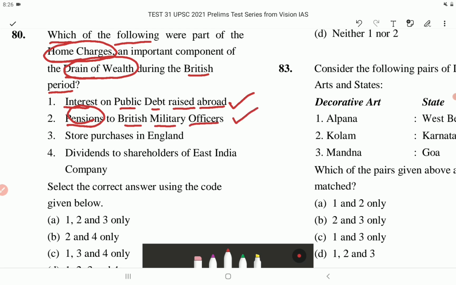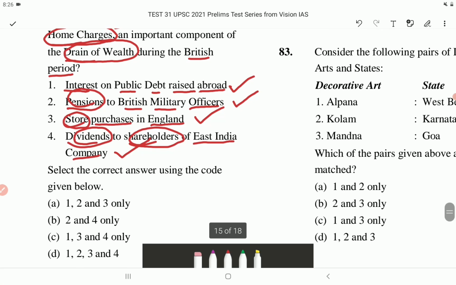This is correct. Number 3. Store purchases in England. This is correct. Number 4. Dividends to shareholders of East India Company. This is also correct. Select the correct answer using the code given below. So the correct answer is option D, that is 1, 2, 3 and 4.